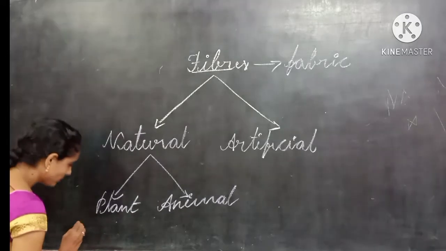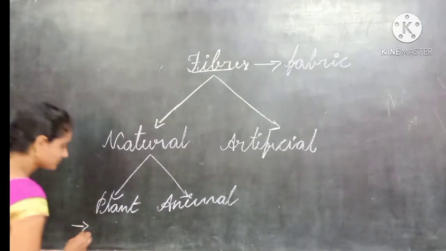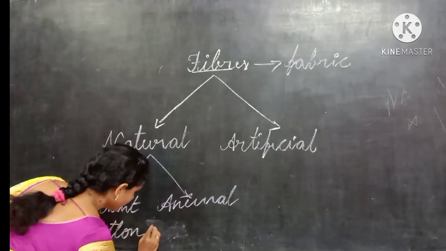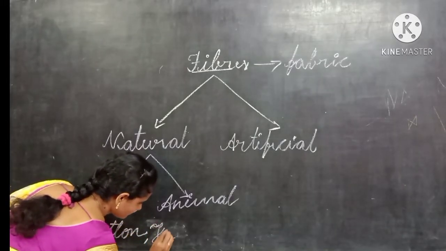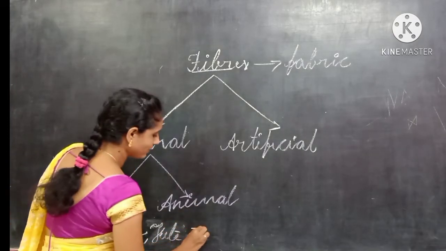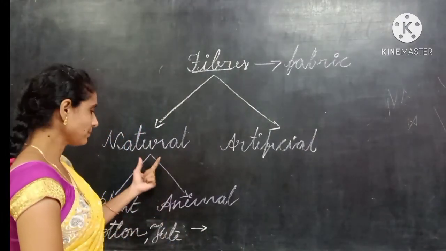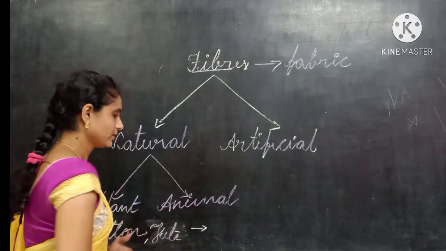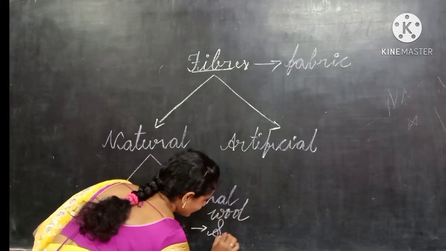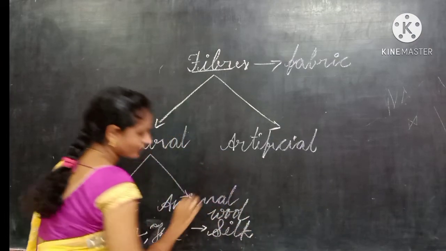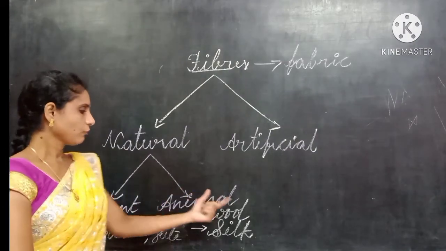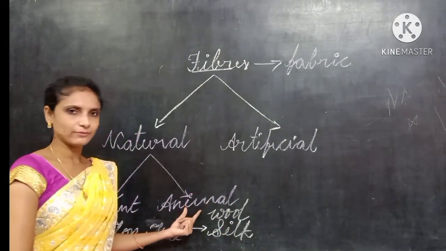Examples of plant fibers are cotton and jute. Examples of animal fibers are wool and silk. So cotton and jute are plant fibers, whereas wool and silk are animal fibers.